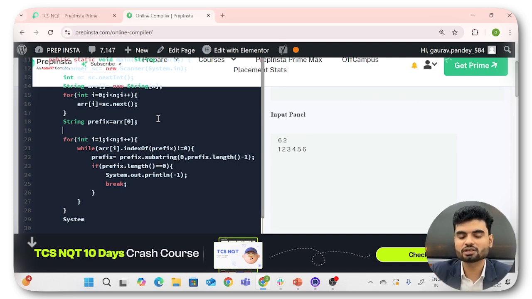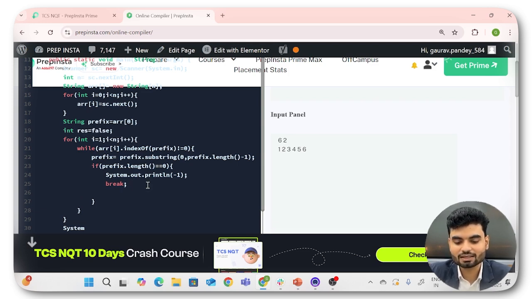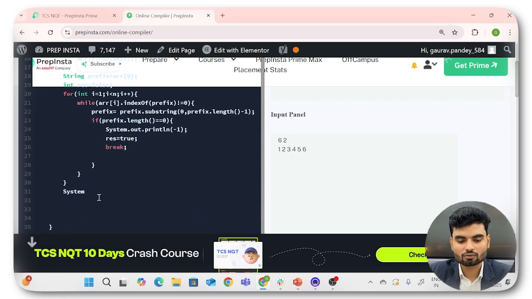So now here I'll take one variable, let's say result. By default I'm making it false. So if we have printed the result, I'll make that result true. Before printing, I'll check if result is not equal to true. If result is not equal to true, this means the result has not been declared yet. So in that case we'll print system.out.print. I'm fixing this code anyhow.